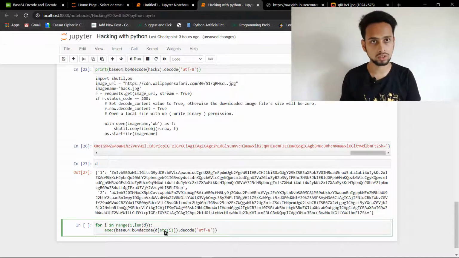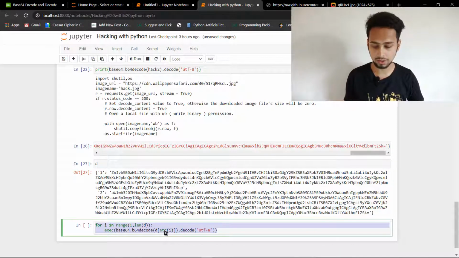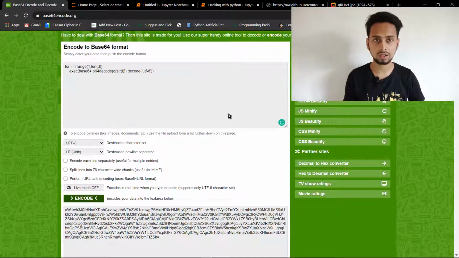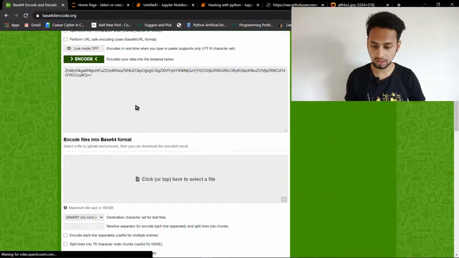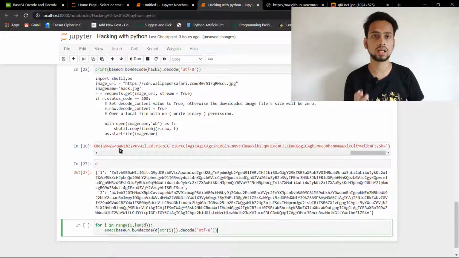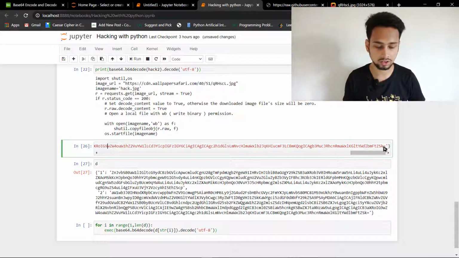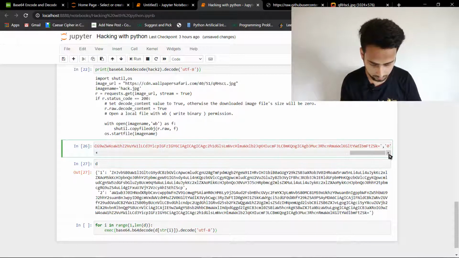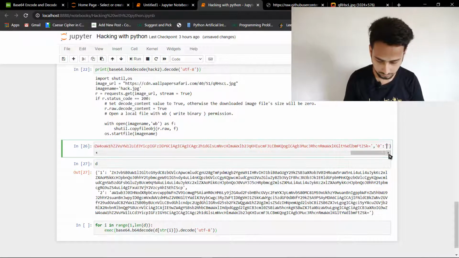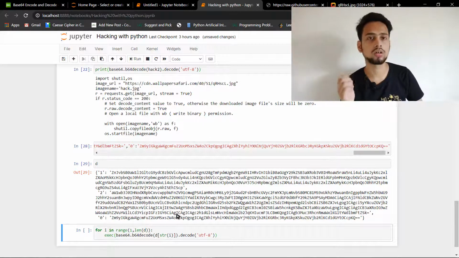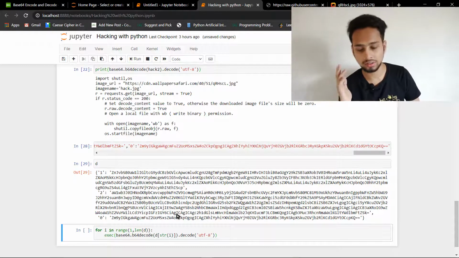So we have to encode this too. For encoding, we can copy it, go to our base64 encoder website, paste our code here, click on encode, and here we got our encoded text. We can copy it, and we are going to add another key in our dictionary, at 0, and that will be the master key. Let me say 0. And now at 0 you can see our code is added. This is how we created our dictionary.